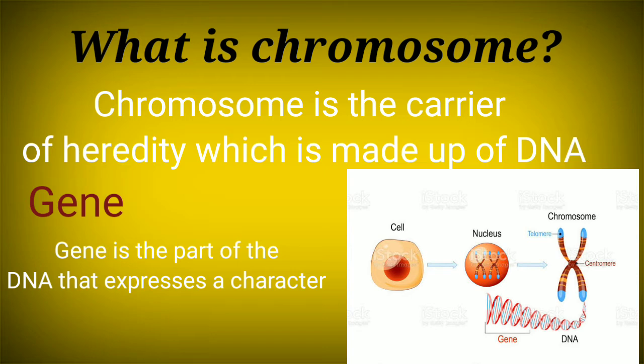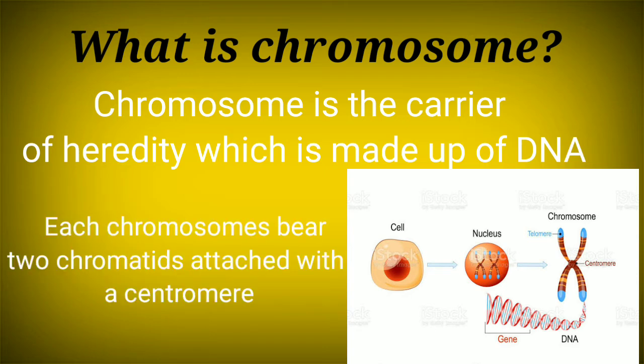So a chromosome has two arms, called the chromatids, which are connected with a disc-shaped structure called the centromere.